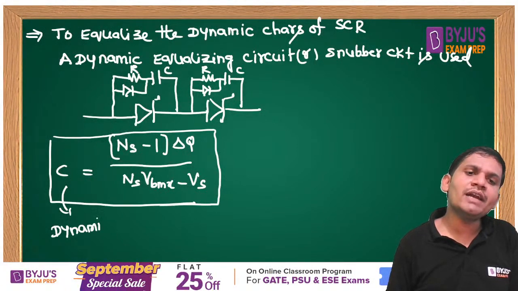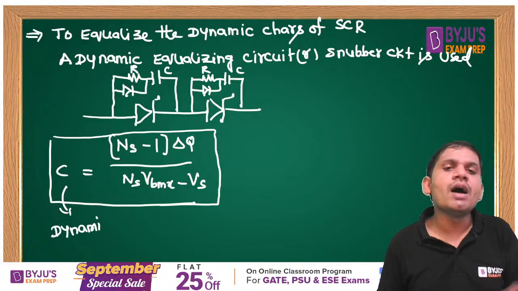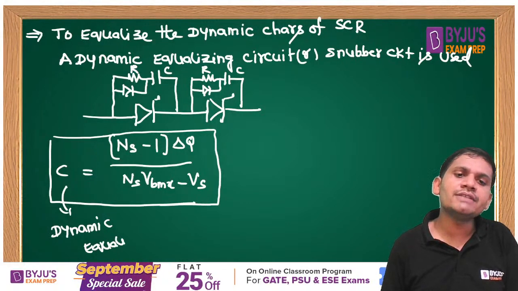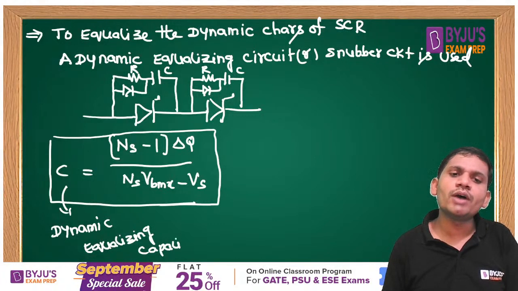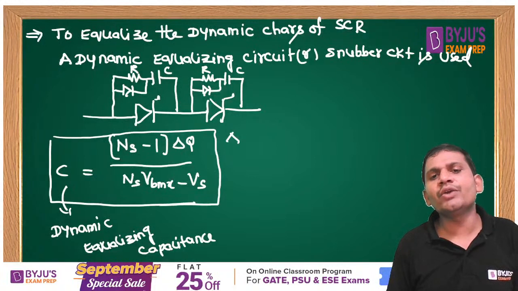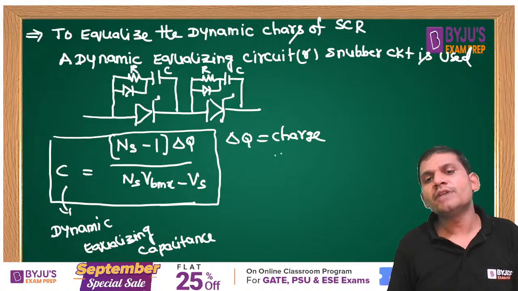It is calculated based on the reverse recovery characteristics or turn-off characteristics of SCR. Very important formula, students. This is used to equalize the dynamic characteristics, where delta Q equals the charge difference. Remaining terms you know.